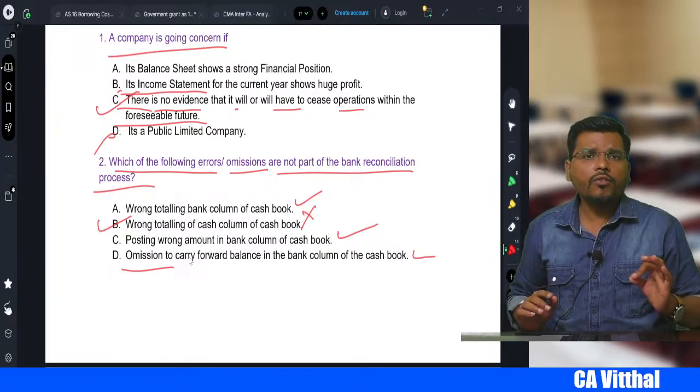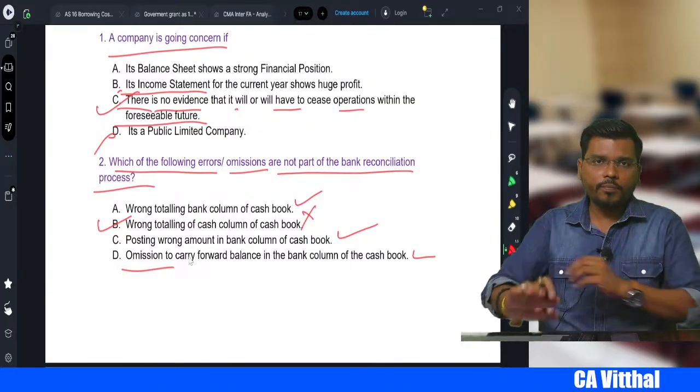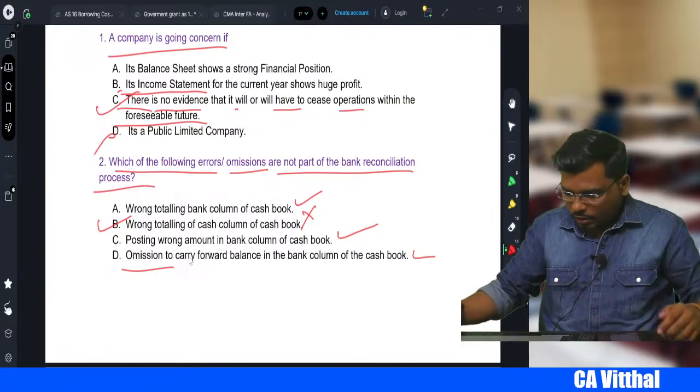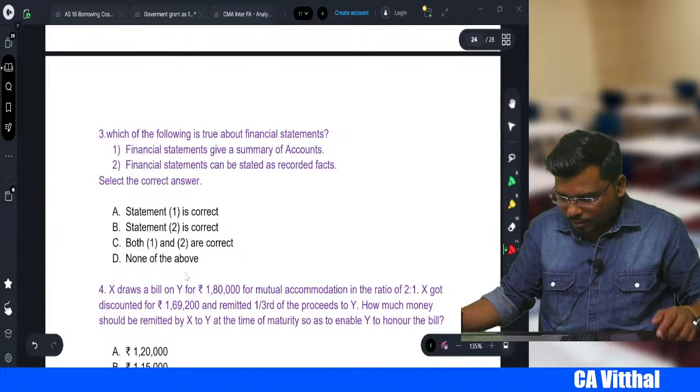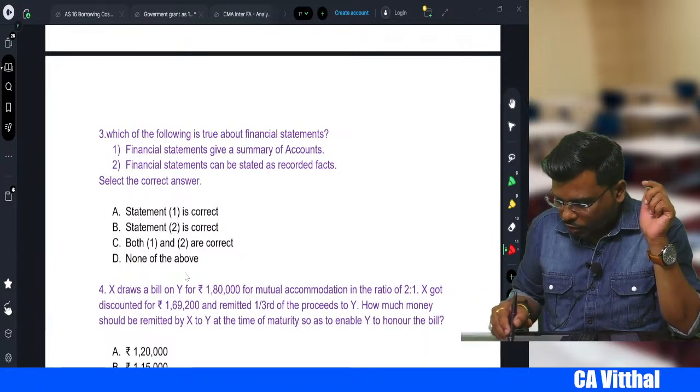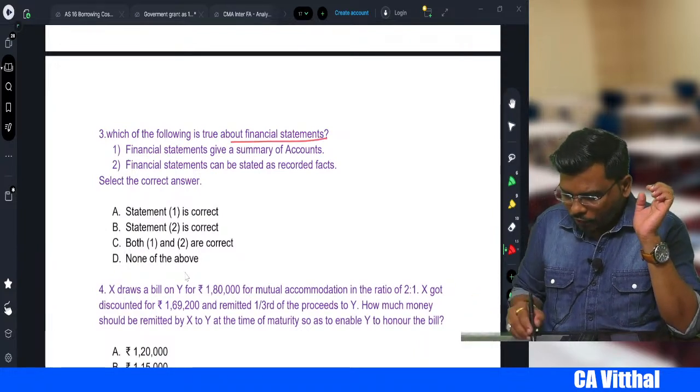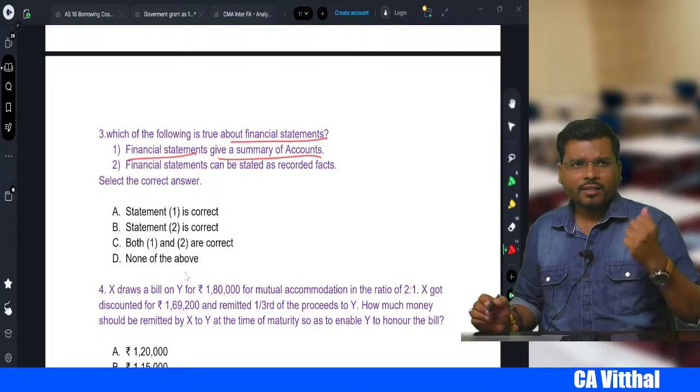Which column do we consider, sir? Cash book bank column, right? Okay. Come to the next one. Yes. Which of the following is true about the financial statement? Financial statement gives a summary of accounts. Yes.